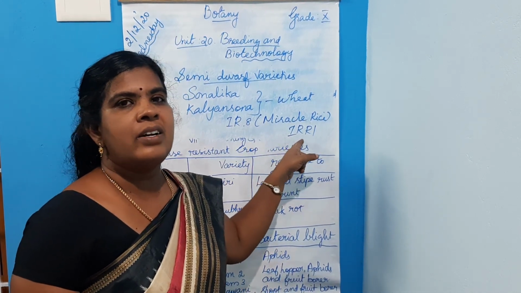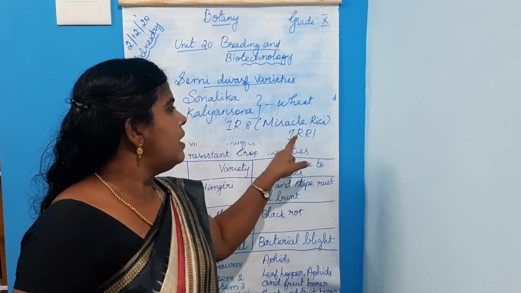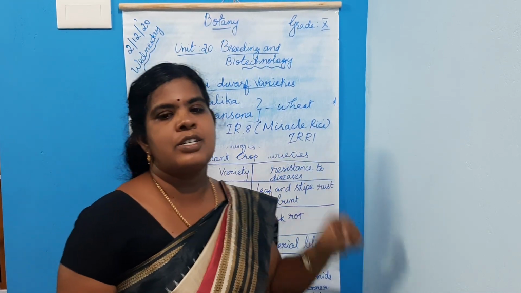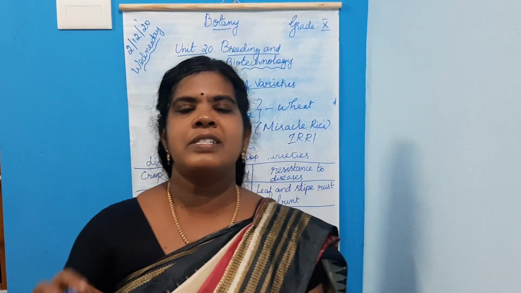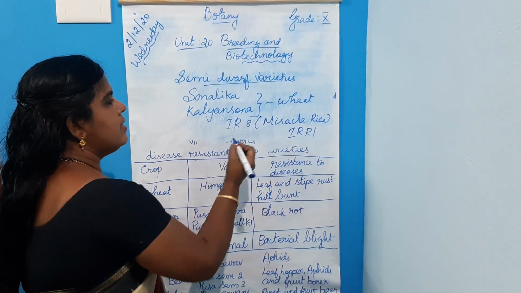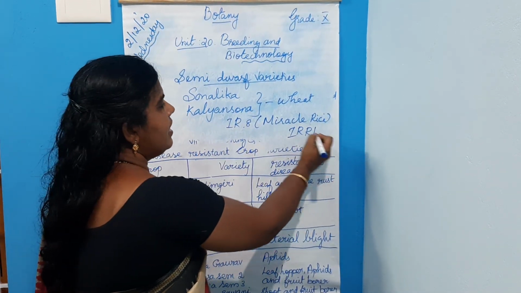What is IRRI? International Rice Research Institute, Philippines. In 1966 it was first introduced in Philippines and India.